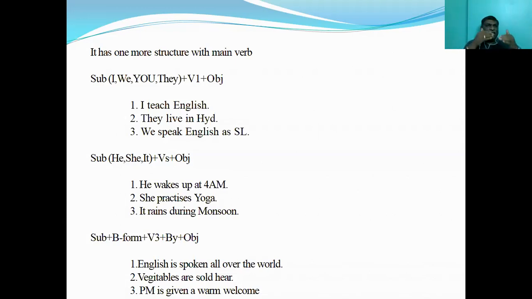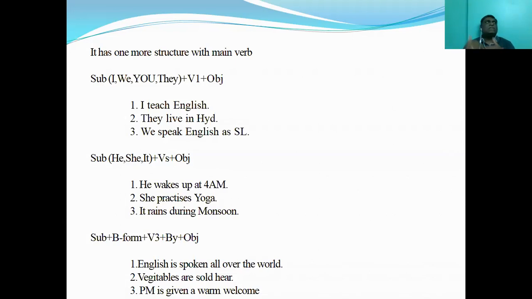So here is be form, spoken is V3, and this is in passive voice. English is spoken all over the world. Vegetables are sold here. PM is given a warm welcome. I'm sorry to say vegetables has a wrong spelling here, V-E-G-E. It's not V-E-G-I.